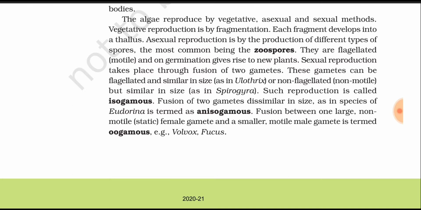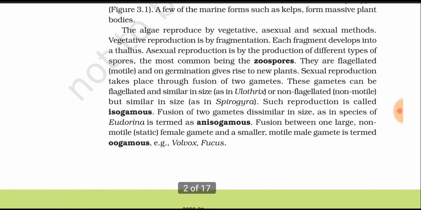Now, based on the fusion, different types of reproduction take place: isogamous, anisogamous and oogamous. What is isogamous? Iso means same, correct? If the gametes are similar in size, when they fuse together, this form of reproduction is called isogamous.